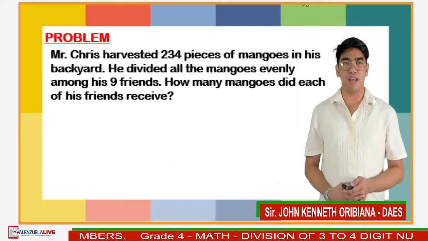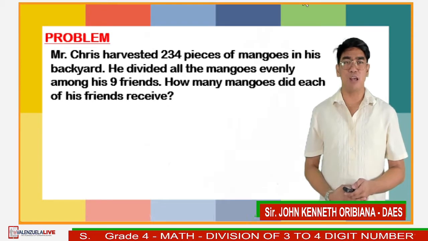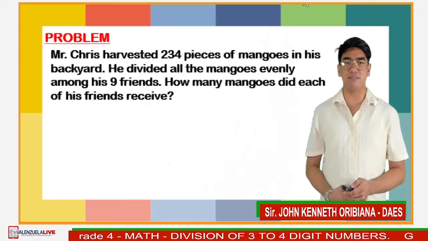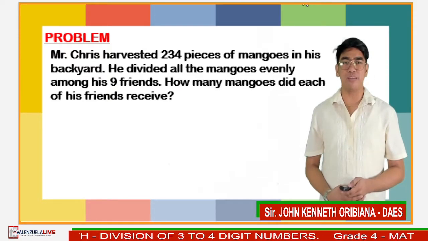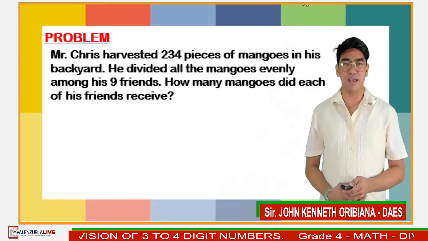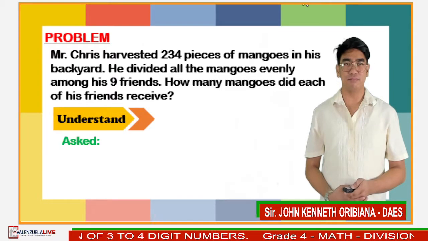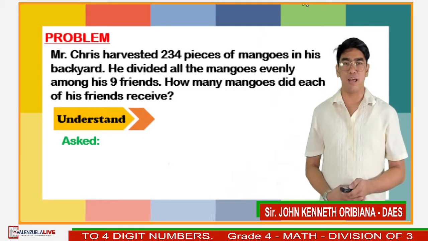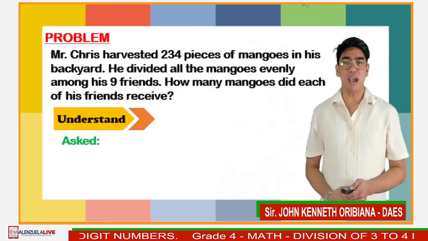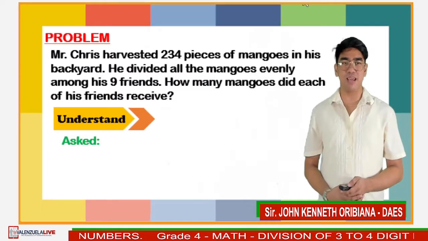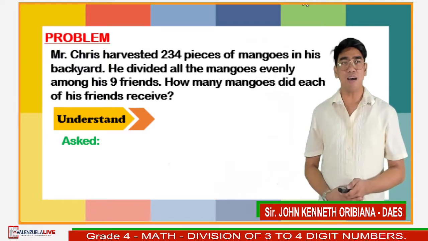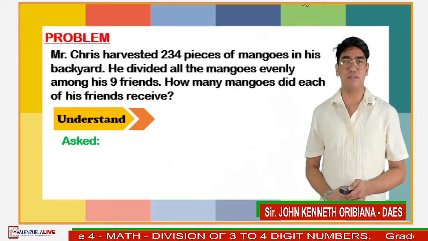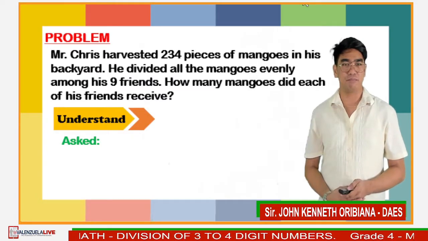To solve the problem, first and foremost, you have to understand the problem. In this step, you have to know what is being asked in the problem. You have to know what question must be answered, and on this problem, the question is, how many mangoes did each of his friends receive?